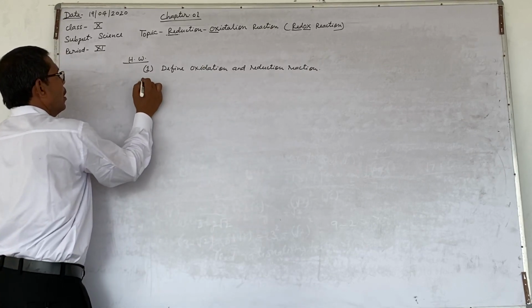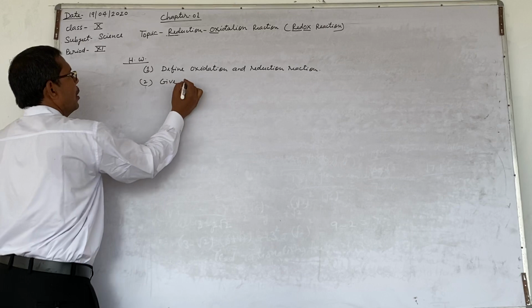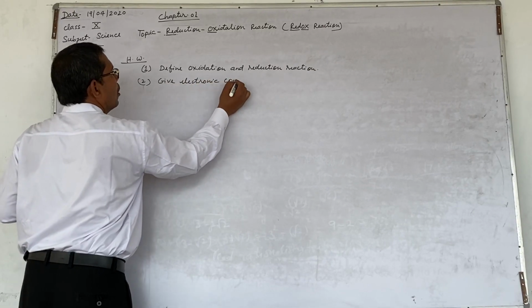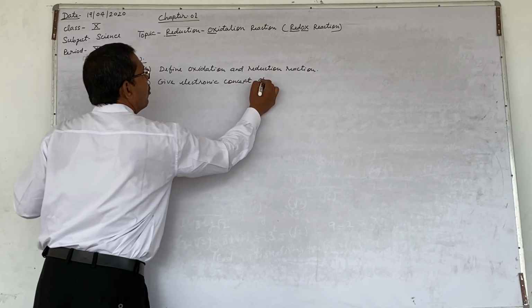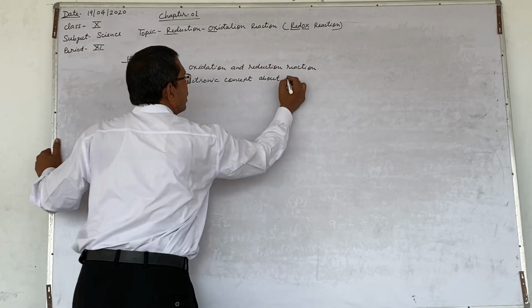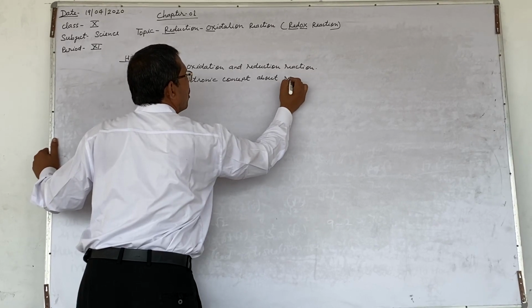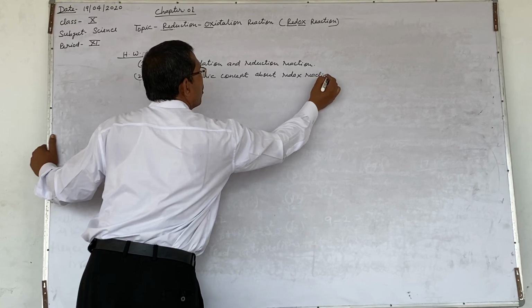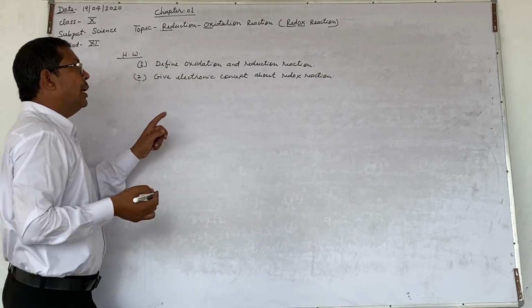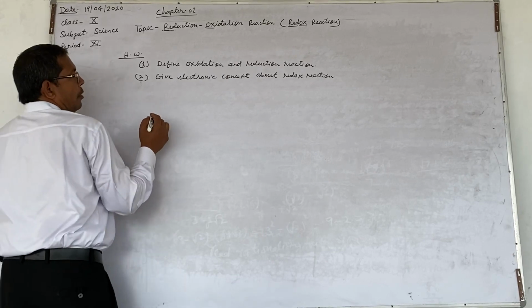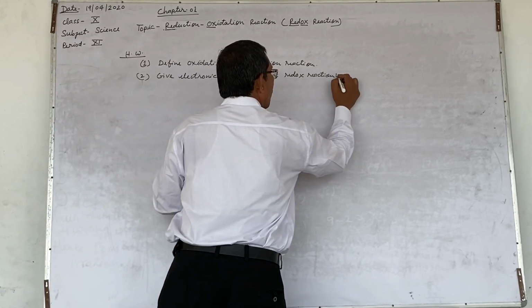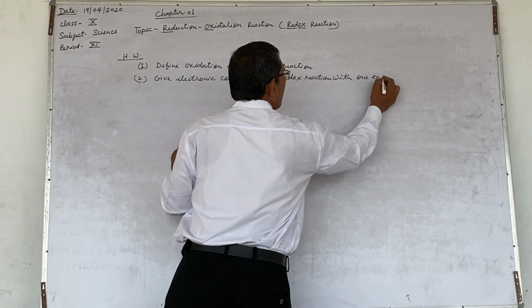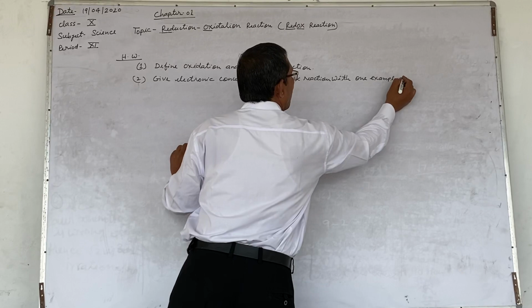Second question, give the electronic concept about redox reaction, which means oxidation and reduction reaction, with one example of each.